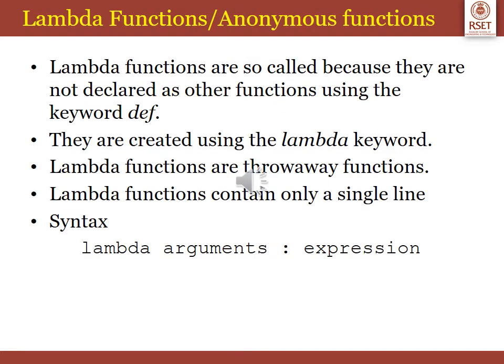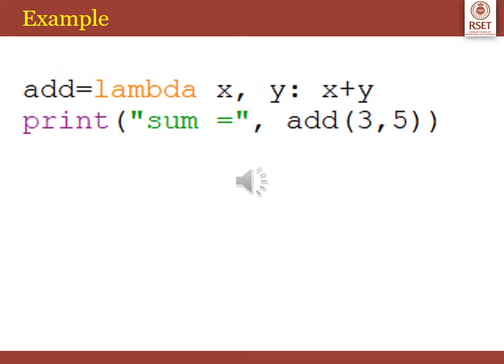Let us see the lambda functions, or the anonymous function. Lambda functions are so called because they are not declared like other functions using the keyword def. They are created using the lambda keyword. They are kind of throwaway functions. They contain only a single line. Its syntax is given by lambda, the keyword, followed by arguments, colon, and expression, so the lambda function is defined in a single line.